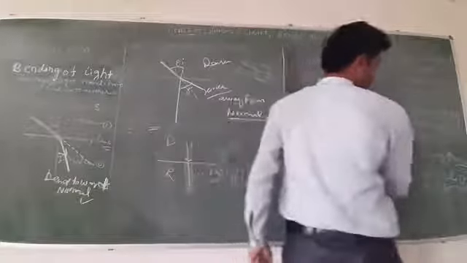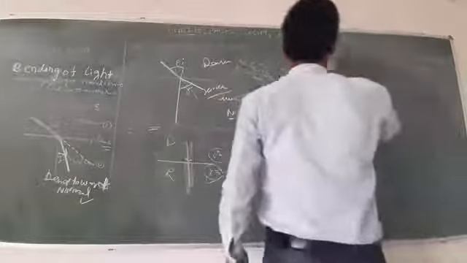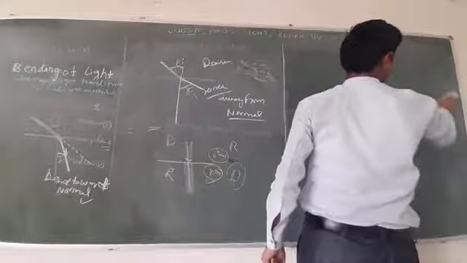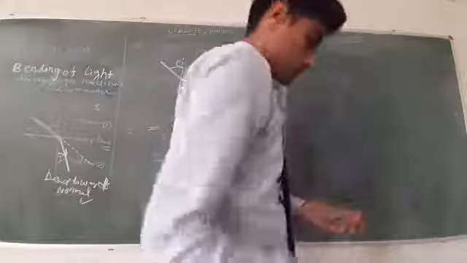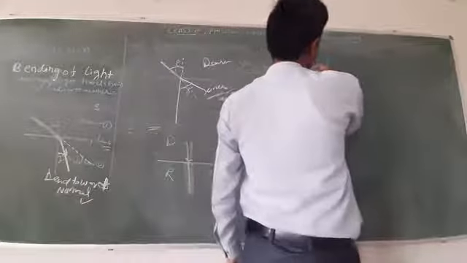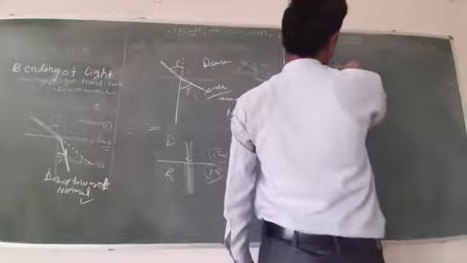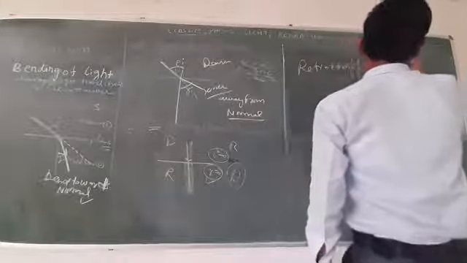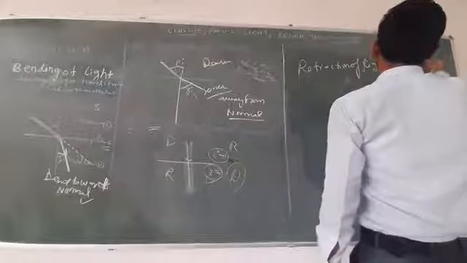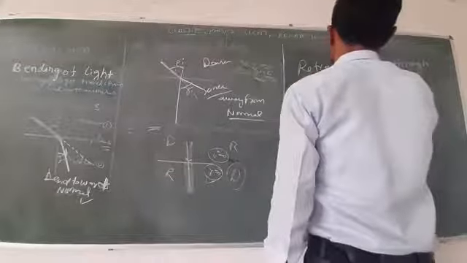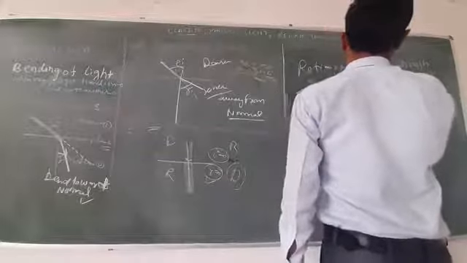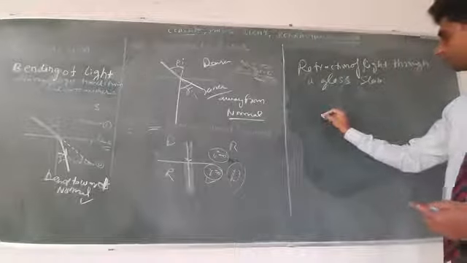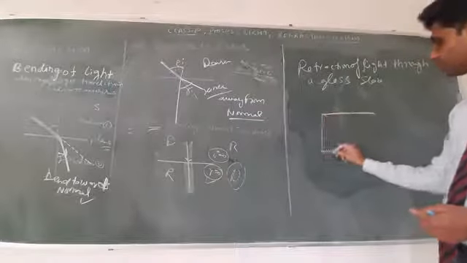Okay, so we can understand this by using refraction of light through a glass slab. This is a glass slab.